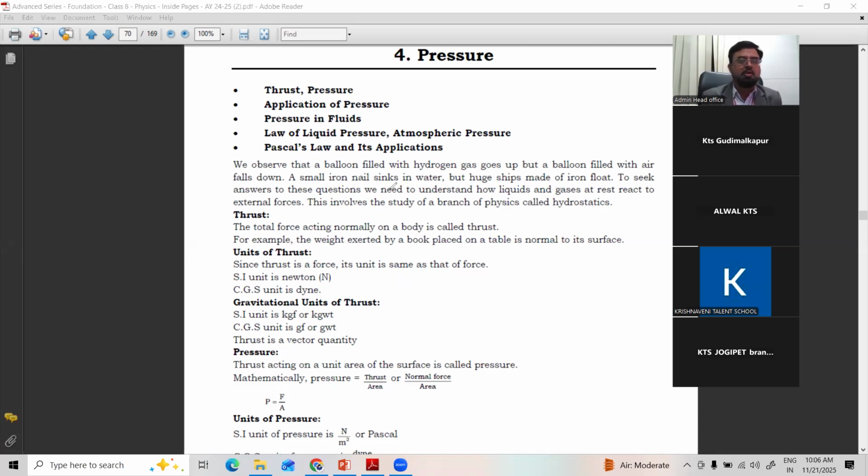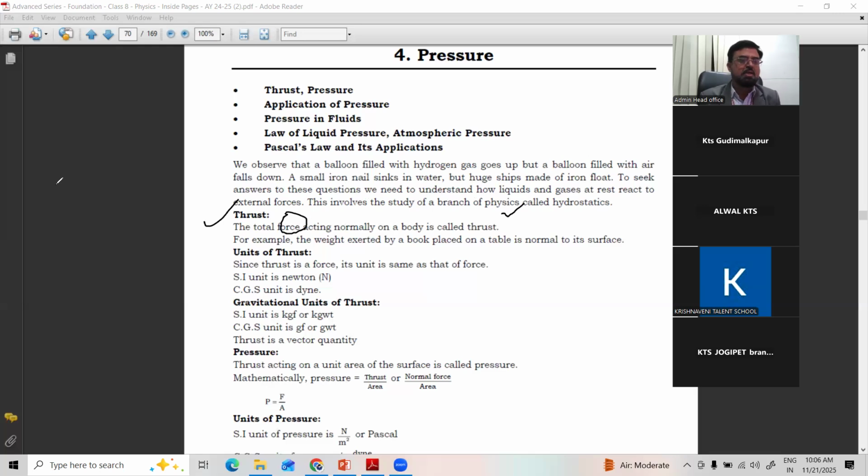Before going for that, as I told already, we learn about what is thrust. Thrust is nothing but force only. Thrust is the total force acting normally on a body. On any body, what is the total force acting? The total force acting on a body is called thrust.